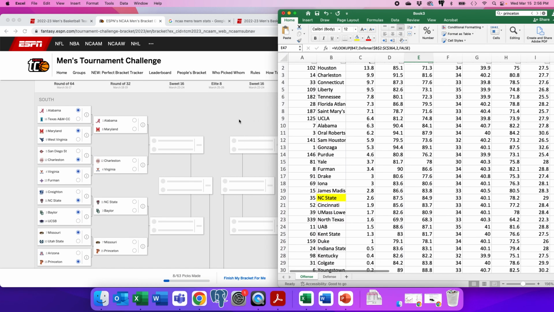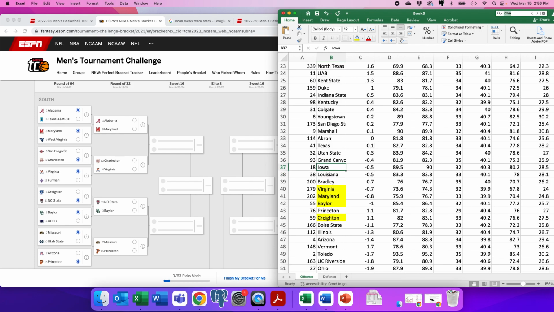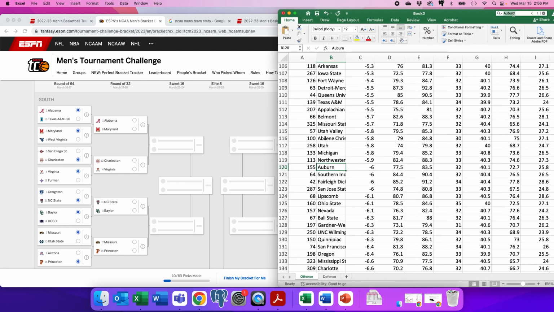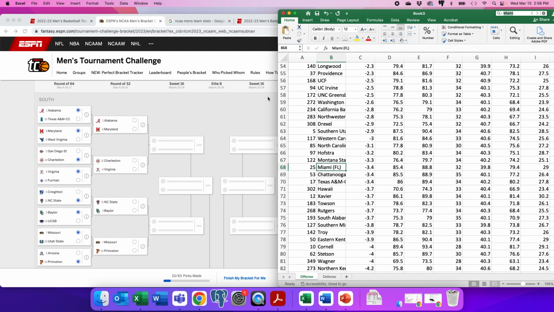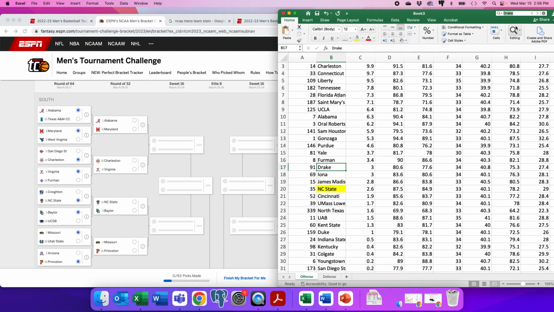Okay, I think Houston's basically number one, so I'm going with Houston here. So Iowa and Auburn. Iowa has 37 against Auburn, 120, so I'm going with Iowa. Miami against Drake. Man, there's a lot of teams on here. This is Miami, Ohio. I'm guessing this is Miami, Florida. Miami is 68, and Drake is 17. All right, Drake is going to take it. Indiana.